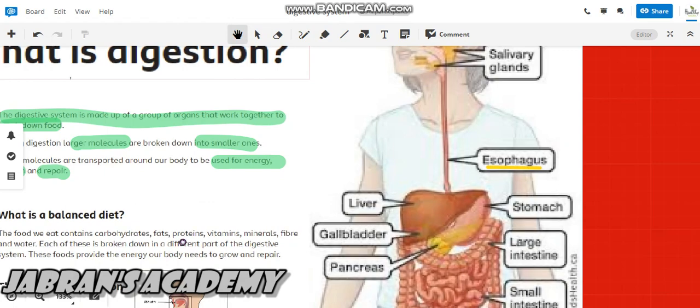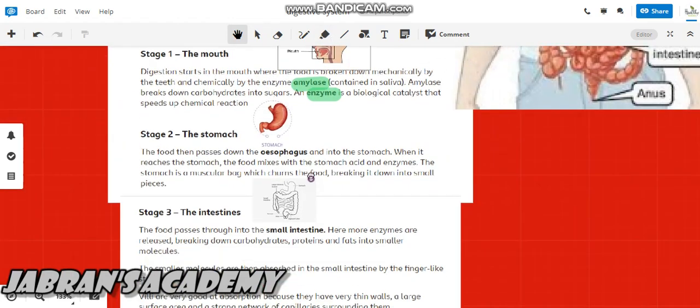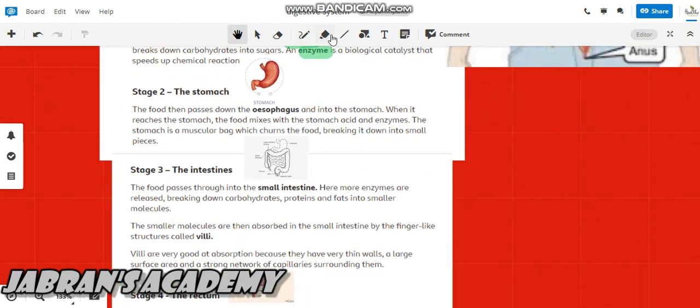Got it? Okay, next, from the esophagus, what happens? The food passes down the esophagus and into the stomach. When it reaches the stomach, the food mixes with stomach acid. Do you know the name of the stomach acid?